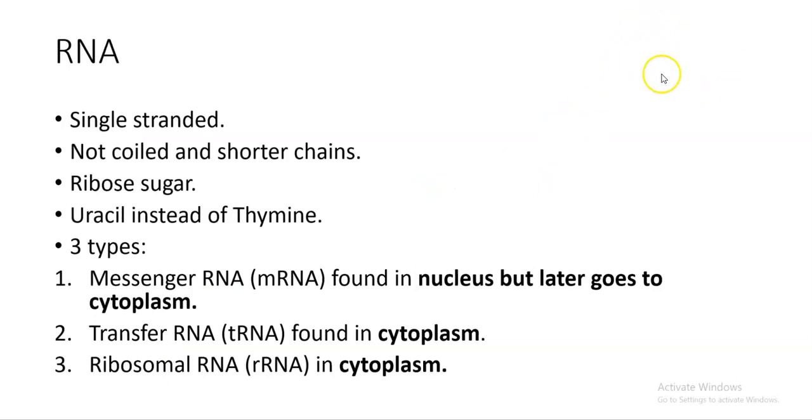So please guys, always become aware of these differences, because they ask questions on them most of the time. For example, tabulate the difference between RNA and DNA, for 6 marks or 7 marks. Such questions must always be there. They can say tabulate 3 differences or 4. So always become aware of such questions.